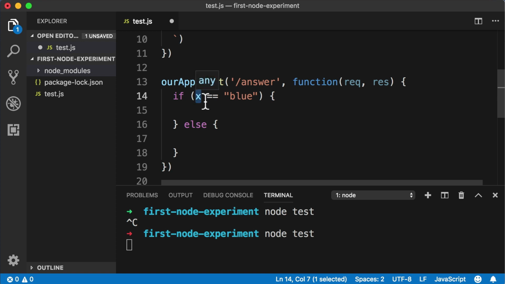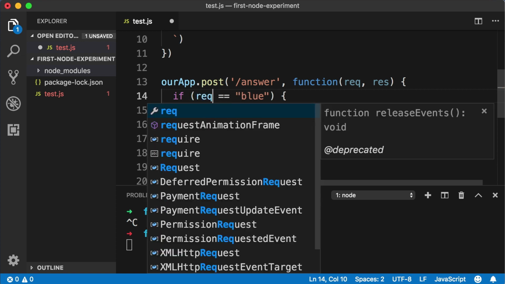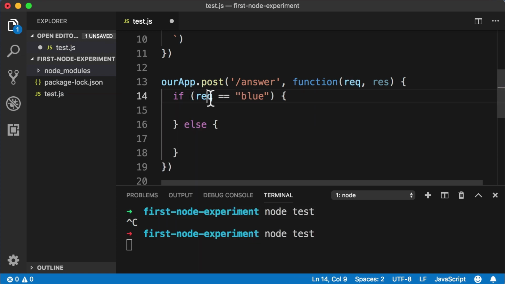So now the million-dollar question is, how do we actually access the user's typed in value here? Well, instead of the placeholder x, get rid of that, and let's say req for request. This is the request object that Express passes into our function, which contains all sorts of information about the incoming request.